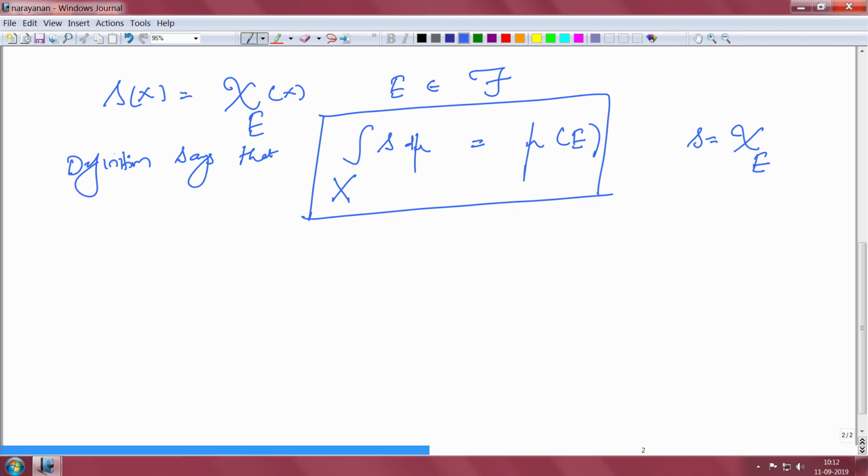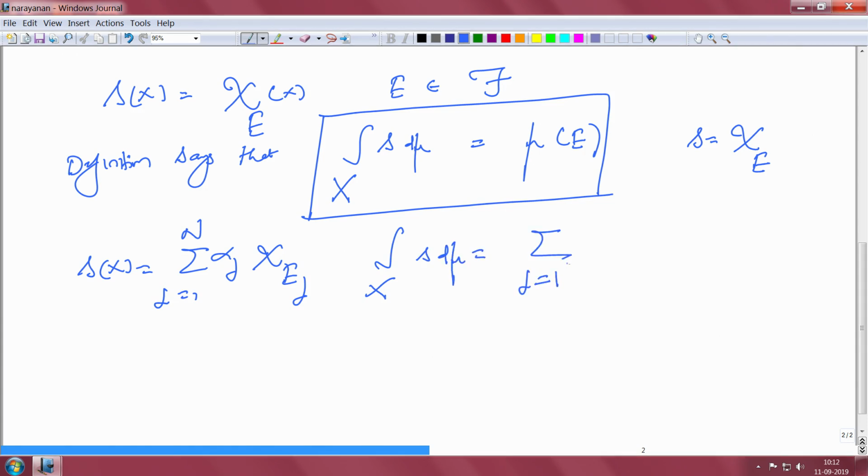And when you have more values for S, that is the same as saying it is a linear combination of measurable sets from script F. Then of course, the integral is going to be the sum of the integrals of each piece. So, we are forcing linearity in some sense here, giving alpha j mu of E j.